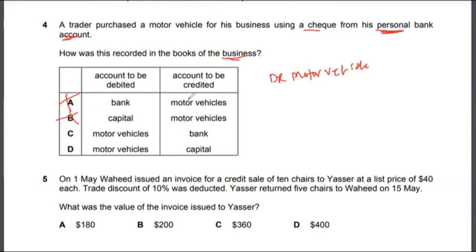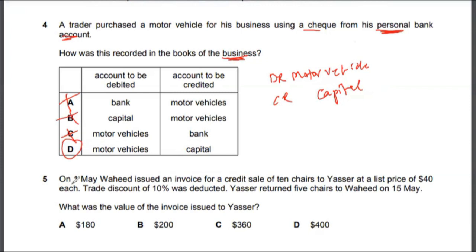Now, some students might go for option C because it's paid by check, and therefore the bank goes down. But option C is incorrect in this case because he used a personal bank account, right? It's not reducing the company's bank account, but it's reducing the personal bank account. And the question is asking, how is this going to be recorded in business books? So when the trader introduces the motor vehicle, or puts the motor vehicle bought into the business, it's actually increasing capital. Therefore, the correct answer to multiple choice 4 would be option D.